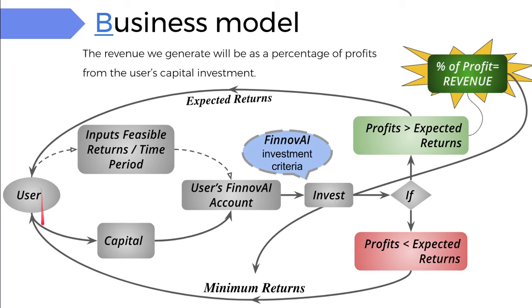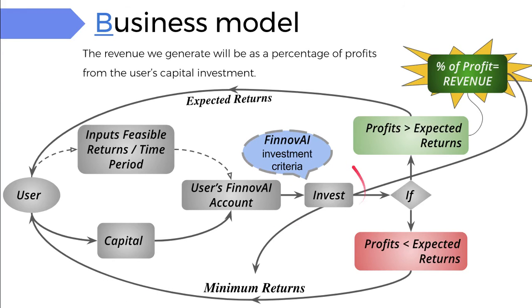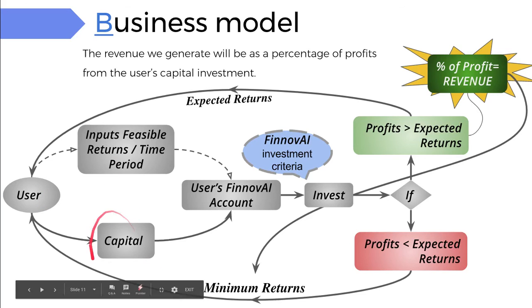So, the business model. I explained this one. The user inputs a feasible return and time period, has capital, and has a FinnovAI account. When he invests, the FinnovAI criteria followed are basically sentiment analysis, Twitter scraping, news scraping, web scraping, deep learning models, and of course there is a convex optimization problem. All these pathways, all these problems, are easily formulated in a convex optimization problem, and using evolutionary networks, part of reinforcement learning, a final result is obtained as to where we should invest to maximize the user's returns from his capital.